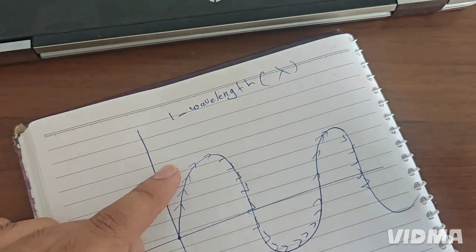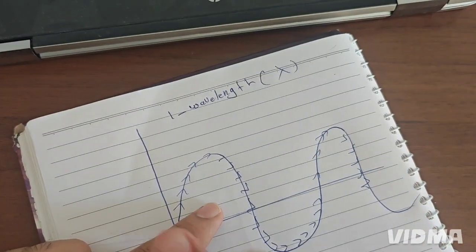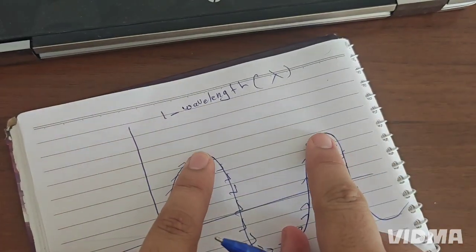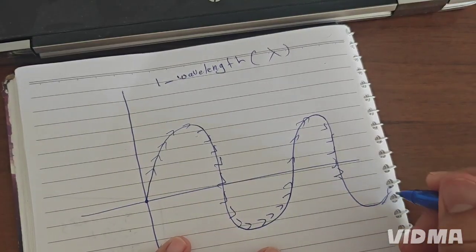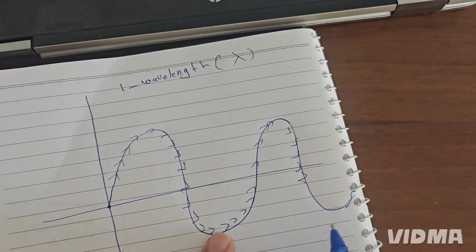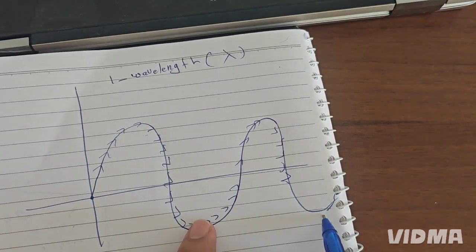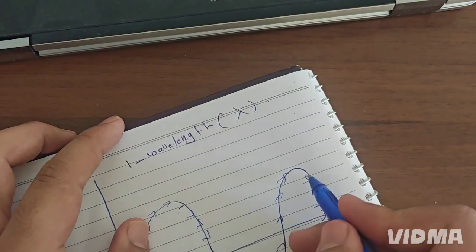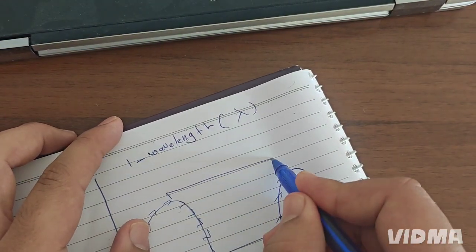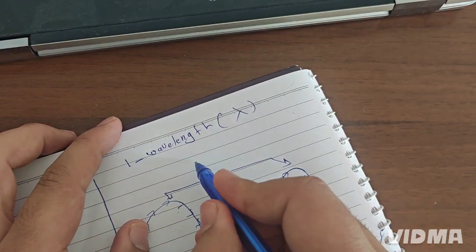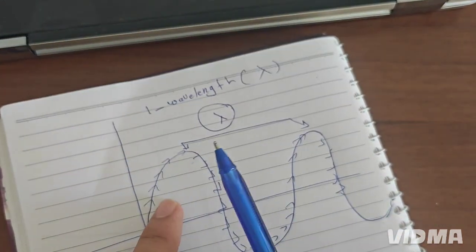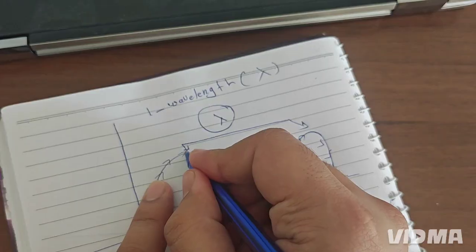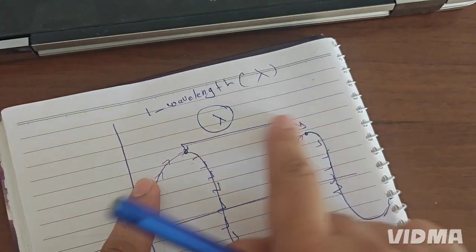Wavelength is the distance between these two peaks, or the distance between these two peaks from the up and these two peaks from the down. For example, the distance between these two peaks from the up, this is called wavelength lambda.